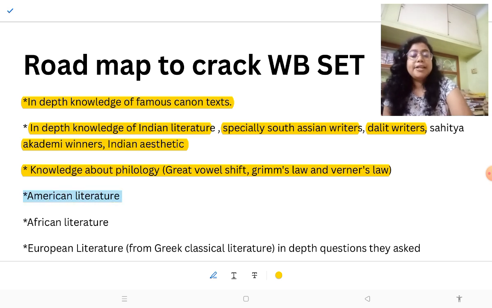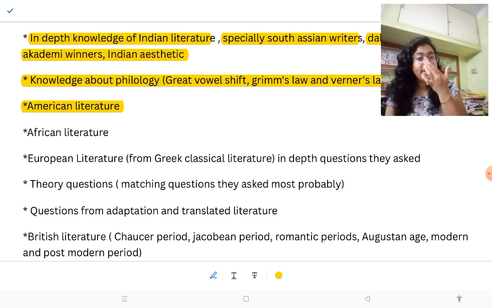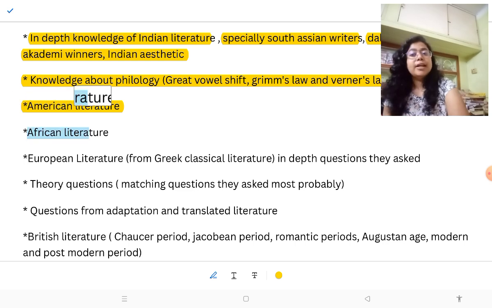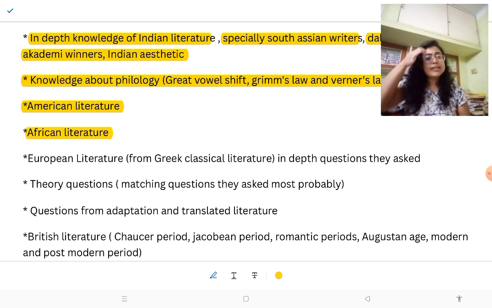Then American literature, so they always focus on American literature. Most of the time they ask from canon writers and canon texts. So you should know American literature very well. Then African literature, they also ask African literature, and this is something which makes this exam easier.